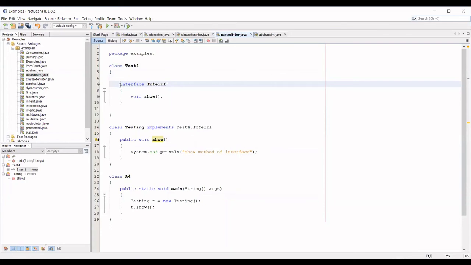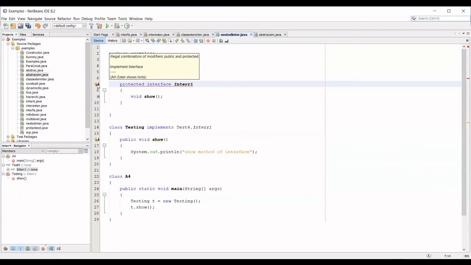But you can have any different types of specifiers for this inner interface. It is not by default public. It is by default only static. Either you can have protected or you can have private or you can have public. Any specifier can be allowed for an interface which is nested within a class. If it is nested within an interface, if you try to change it from public to protected or private, can you see it is throwing an error? Is it throwing an error?